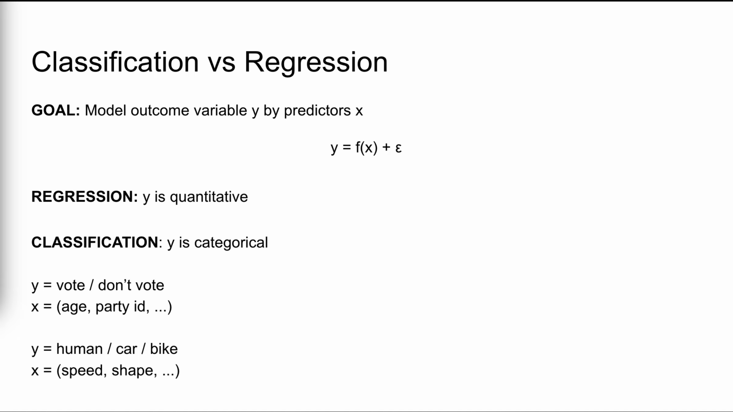For example, we might want to model y, whether or not somebody voted in the previous election, by predictors such as their age, party identification, and so on. Or the engineers of self-driving cars need to model y, whether a detected object is a human, car, or bike, based on the object's speed, shape, etc.